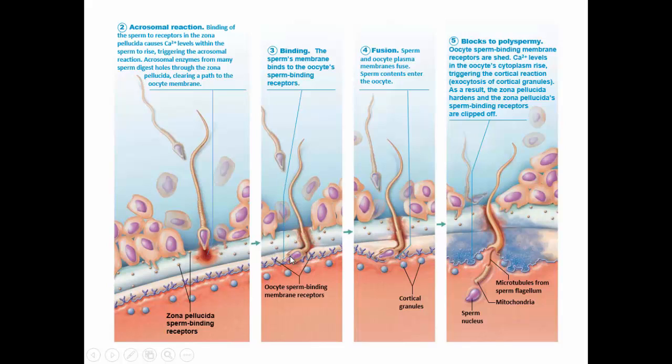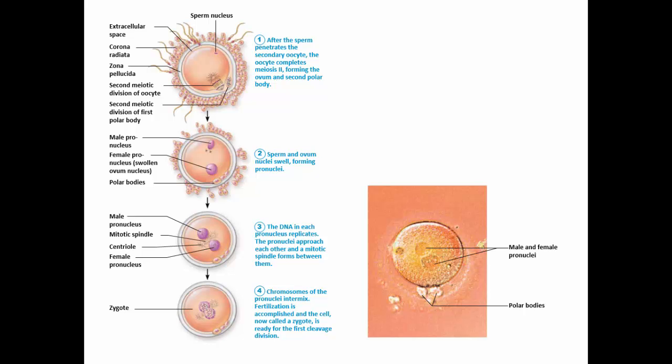Once a sperm can bind to the receptor of the membrane of the oocyte, the membranes fuse and the nucleus of the sperm enters. Once the nucleus enters, then the nucleus of the newly formed oocyte will merge with it and we will have a zygote. The entrance of the sperm is going to be what triggers the completion of meiosis II in the egg. We get the two new nuclei, they fuse, and we have the new diploid organism, the zygote.